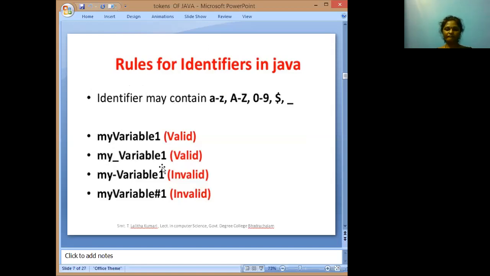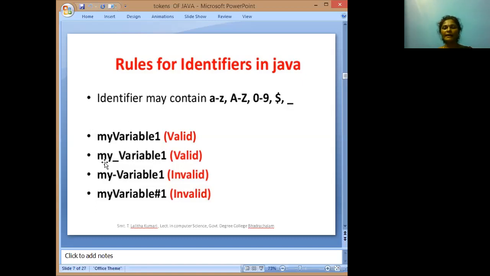Here I am taking some examples. Which identifier is valid and which identifier is invalid? myVariable1. Here we are taking two subsequent words. My is the first word, the second word is Variable. The second subsequent word must be taken with an uppercase letter. myVariable1 is valid.